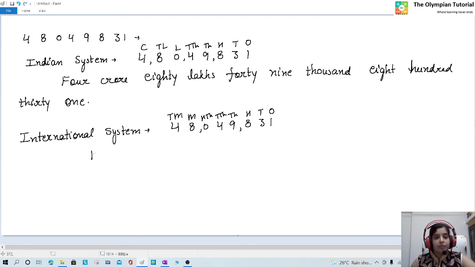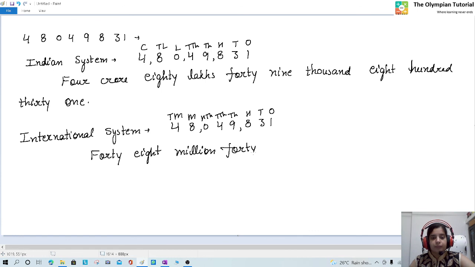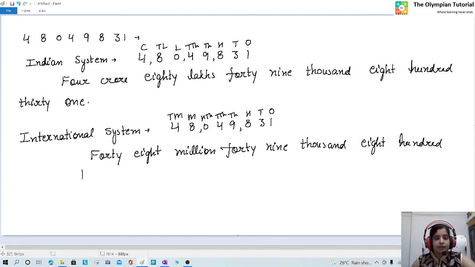So it will become 48 million 49,000 800 831. So this is in the international system.